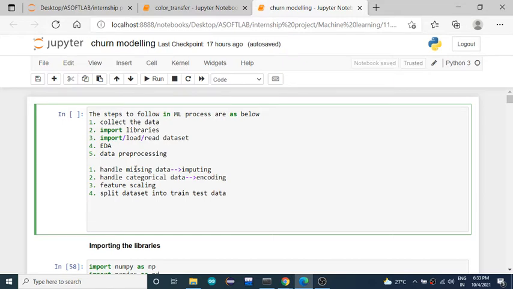Fine. After performing the data pre-processing step, your work is to select the model. The next step is model selection. After data pre-processing, your data is now ready to feed to any machine learning algorithm. So now it's the stage to decide which algorithm we have to use. For this purpose we need to check the problem statement. So what's the problem statement? We need to find out the churn of customers among all the customers.